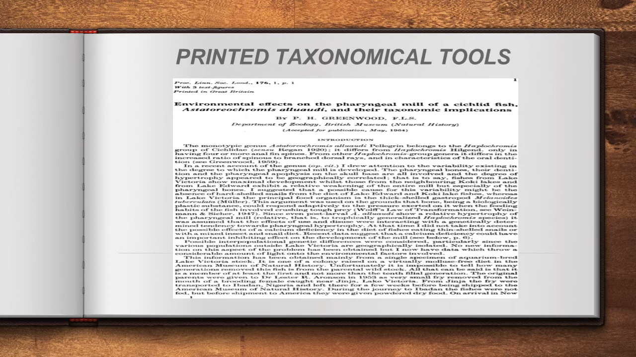Is it clear? So this is the first tool we have discussed now, classical taxonomical tools. Classical taxonomical tools include taxonomical keys, museum, zoological park, marine park, as well as printed taxonomical tools. Is it clear? Okay, shall we move to the next?